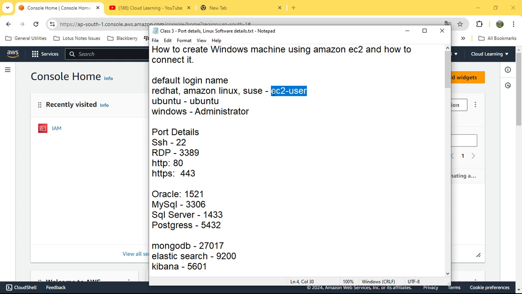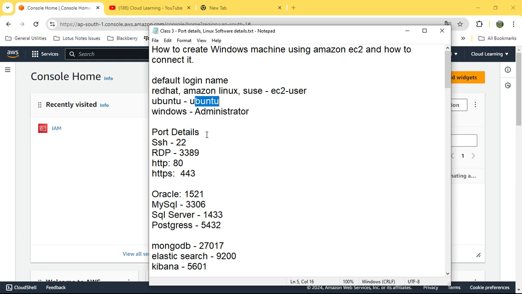For Ubuntu it is ubuntu. So whenever you connect to Red Hat, Amazon Linux, or SUSE, which are popular, you need to give the username ec2-user. For an Ubuntu machine, you need to give the username ubuntu, and for Windows, you need to give administrator.